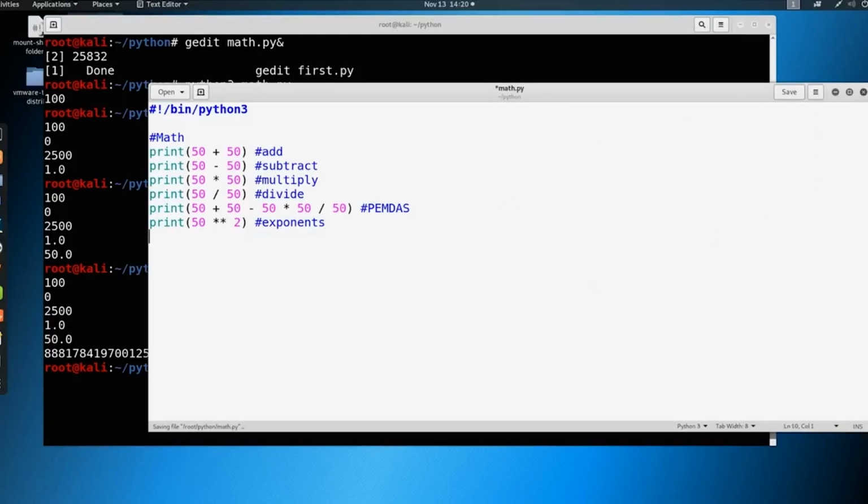We could also do this. So we do print and we do 50 % 6. Now this is called a modulo. Let's take a look at what it does.